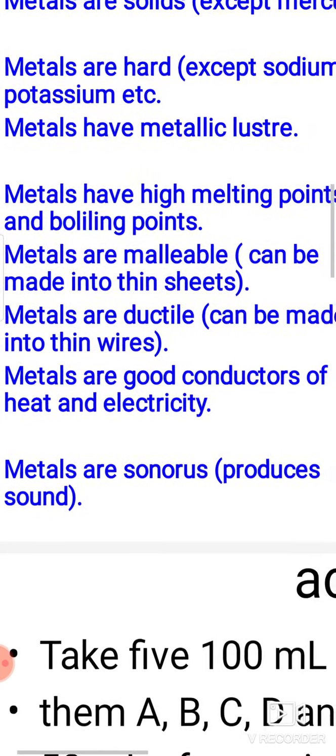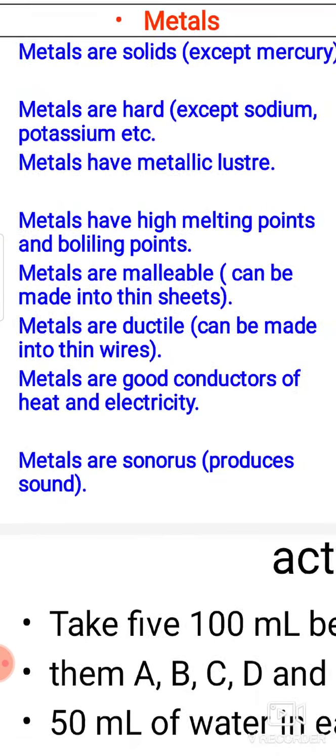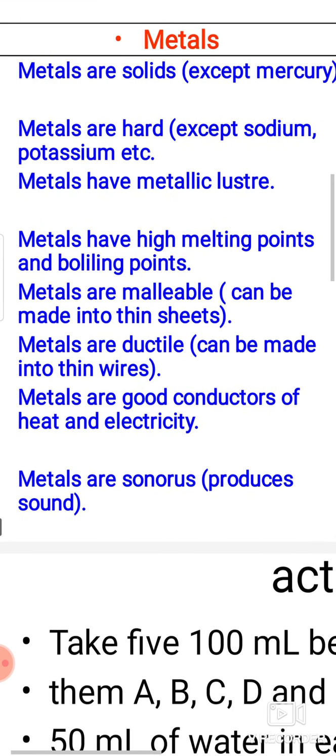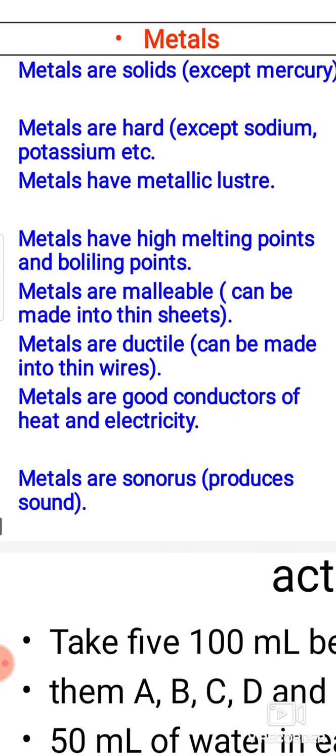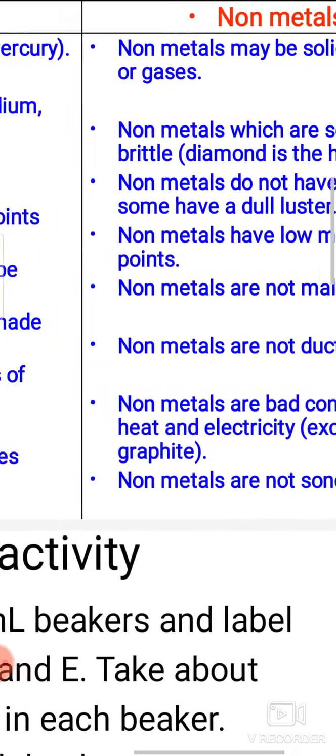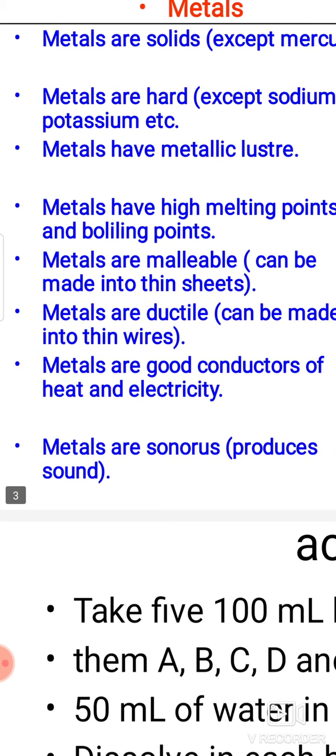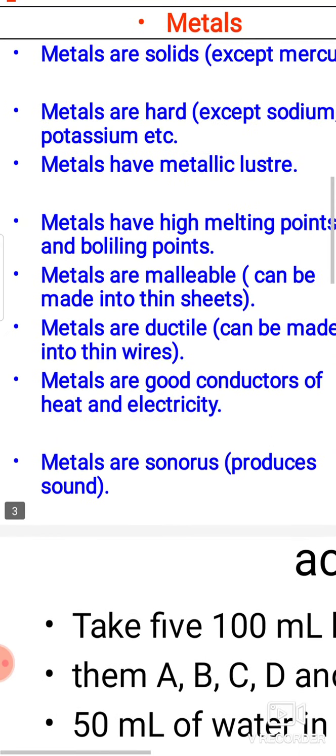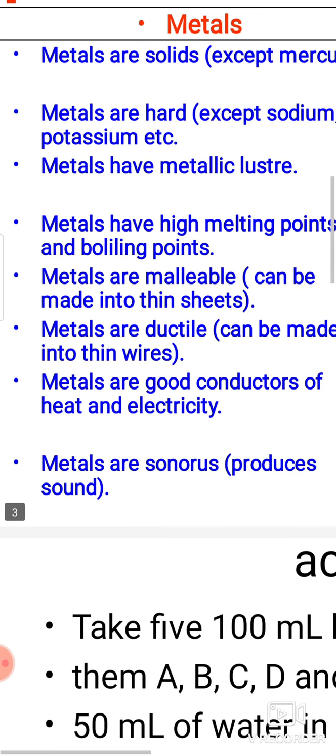Now you might have seen that there are different wires which are made up of metals. So metals can be drawn into wires. Wires can be made through metals. On the other hand, the non-metals cannot be used to make wires. This property of making wires is called ductility. So metals are ductile but non-metals are not ductile.